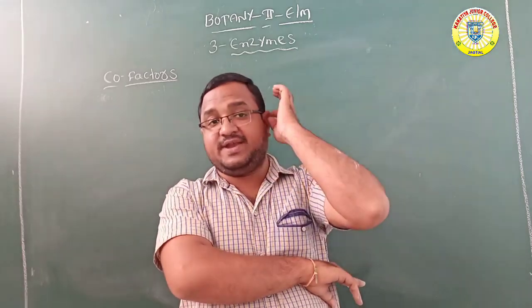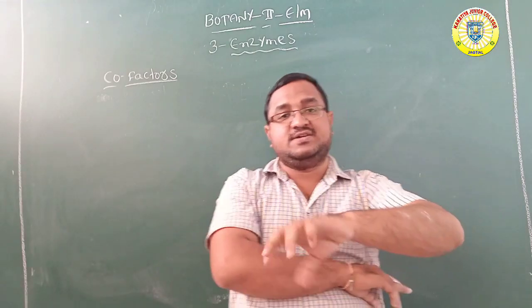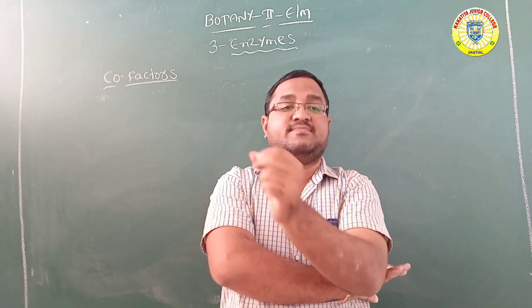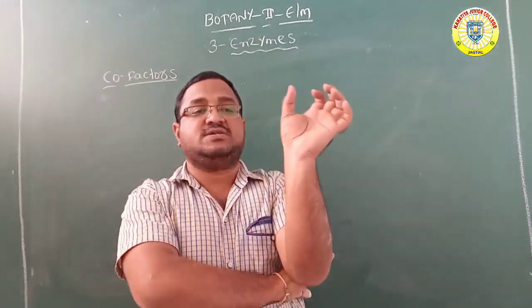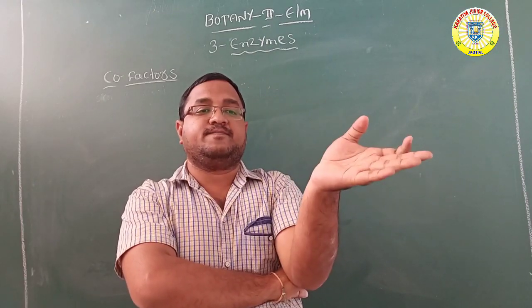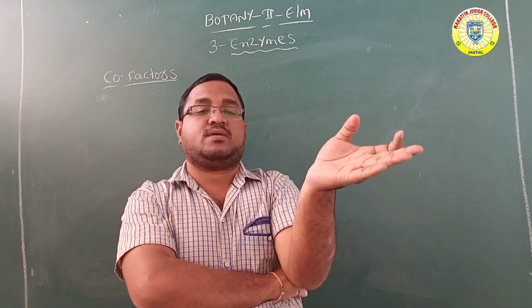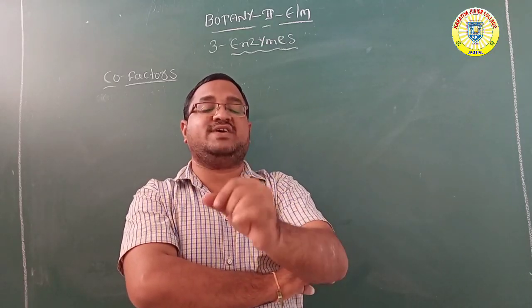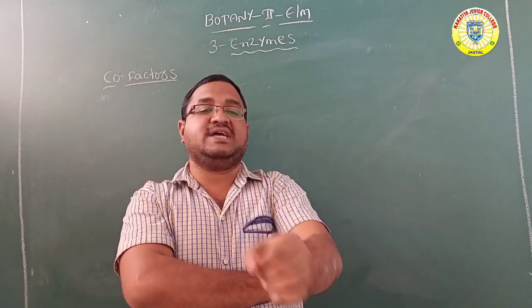So those inhibitors which have structural similarity with the substrate compete with the substrate for the active binding site of the enzyme.